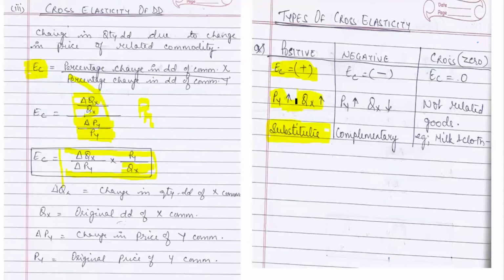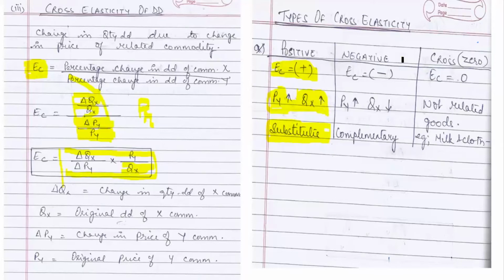So demand of Coke increases. That means demand of X increases. So this positive relationship always happens when it is a close substitute.